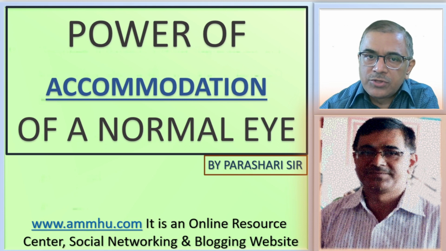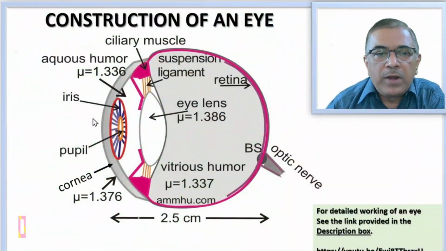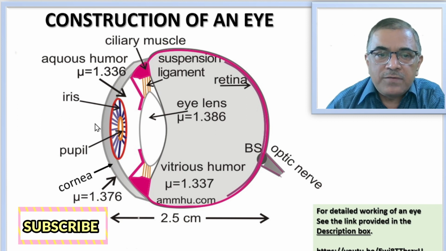Today I am here with the question, what is power of accommodation of a normal eye? Not only will I define it, but also show that power of accommodation of a normal eye is 4 diopter. The power of accommodation of a normal eye is its ability to form images at the retina irrespective of the position